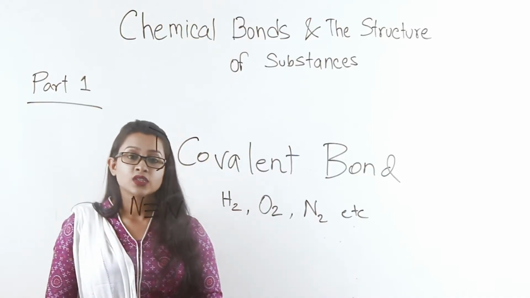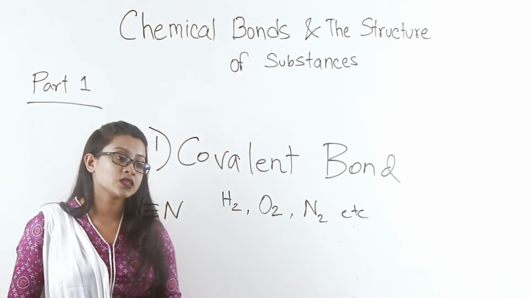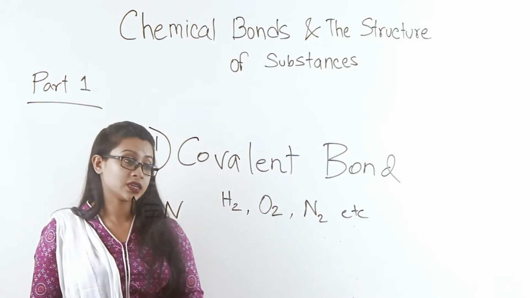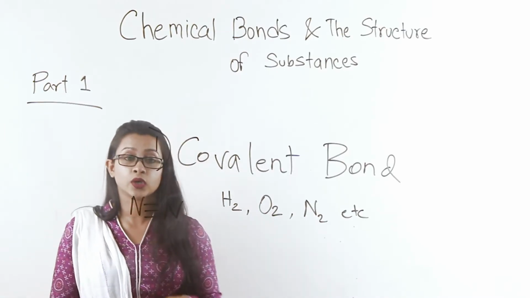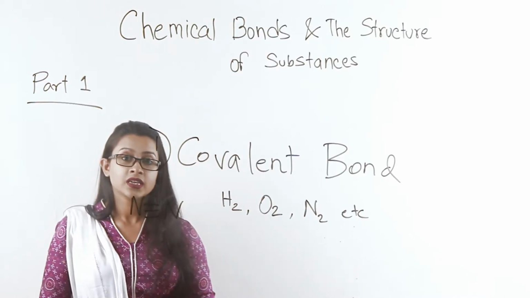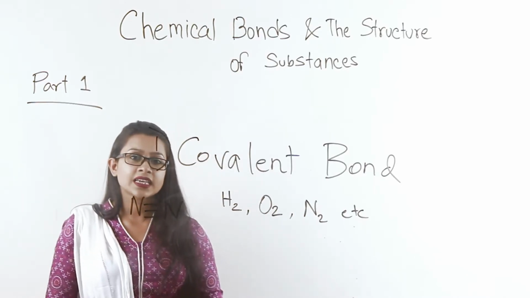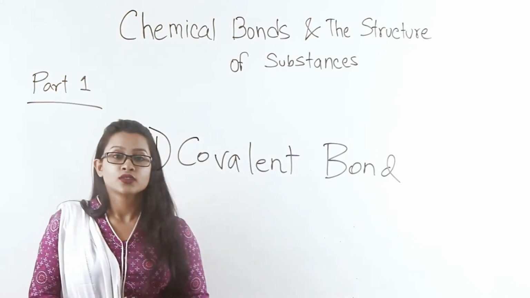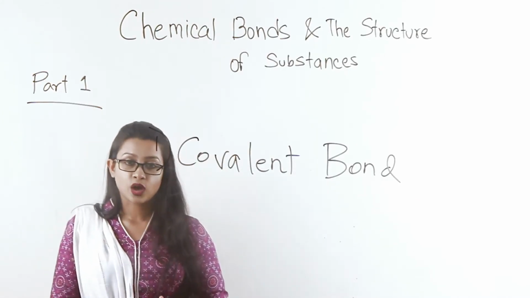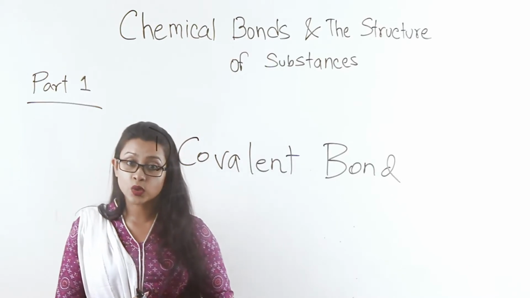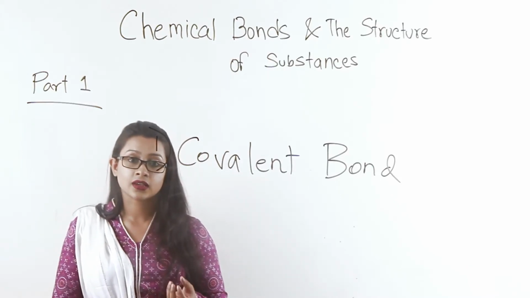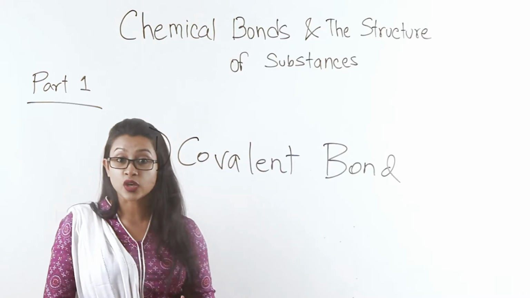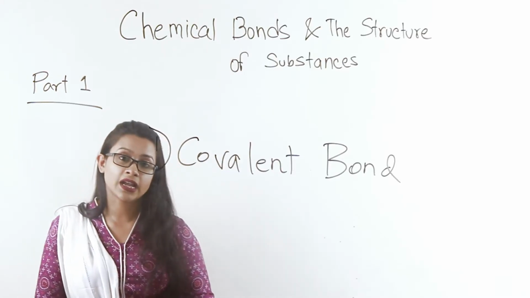So, coming back to covalent bonds, we discussed the bonding in hydrogen, oxygen, nitrogen, and also methane, CH4. Now let's see a little bit more of covalent bonding. Hydrogen gas often reacts with chlorine to form a gas, hydrogen chloride.